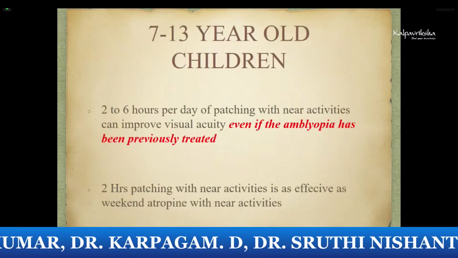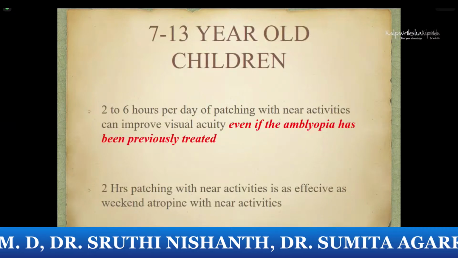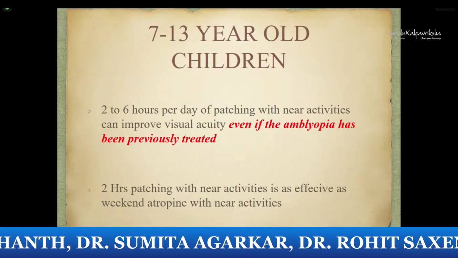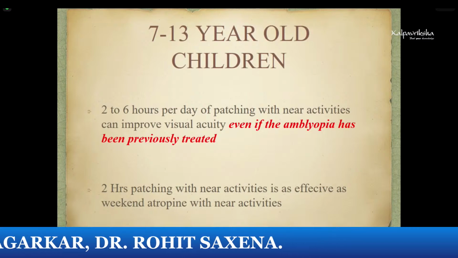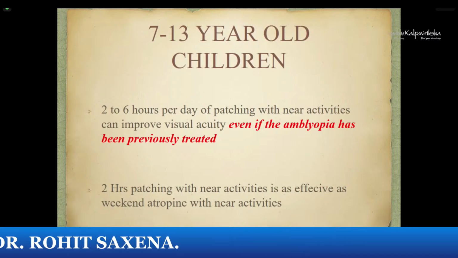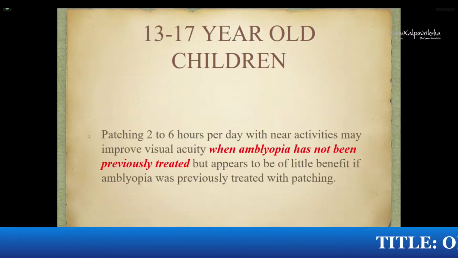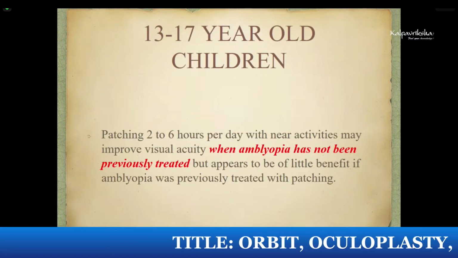What happened in older children? Again, here 2 to 6 hours of patching with near activities improved visual acuity, irrespective of whether amblyopia had been previously treated or not. Again, 2 hours of patching with near activities was as effective as weekend atropine with near activities. What happens in still older children, say 13 to 17-year-olds?